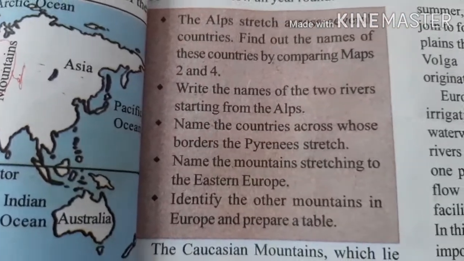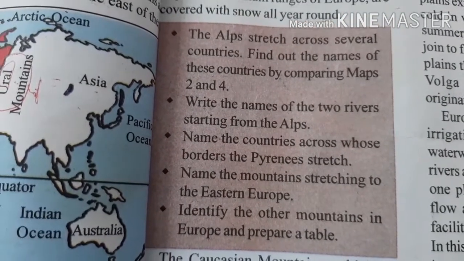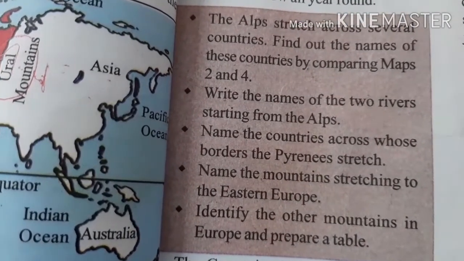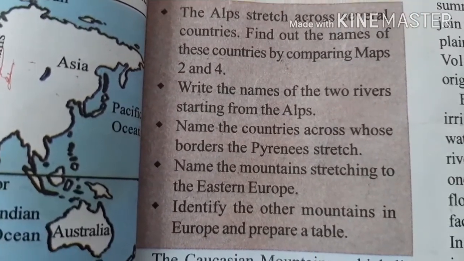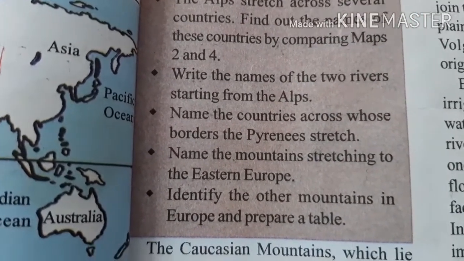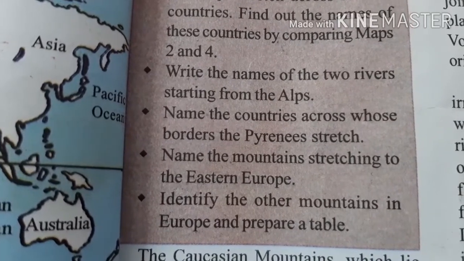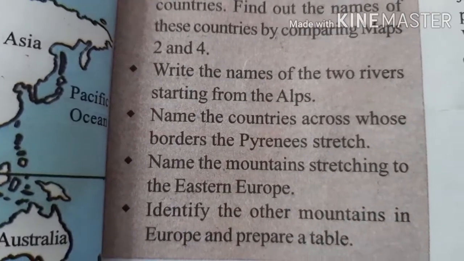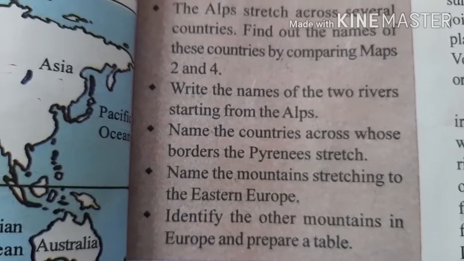See, children, they are asking us to compare map number 2 and map 4. Just now we have seen map 4, children, and map 2 is countries map. They are asking us to compare both the maps and answer the questions given here. Write the names of 2 rivers starting from the Alps.